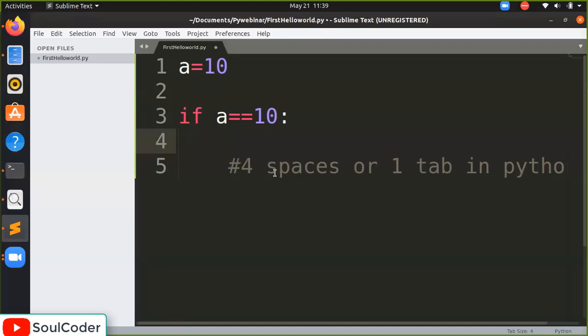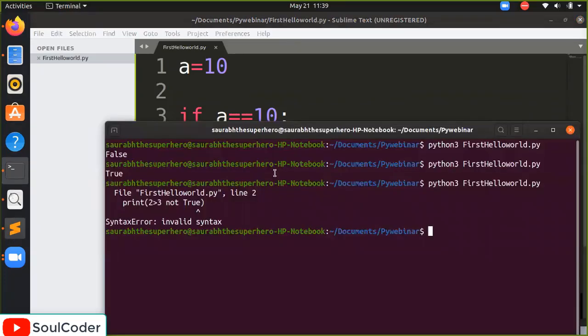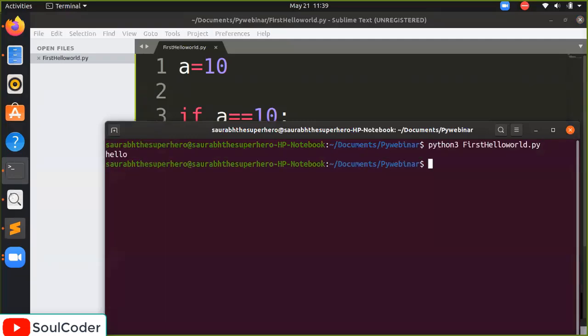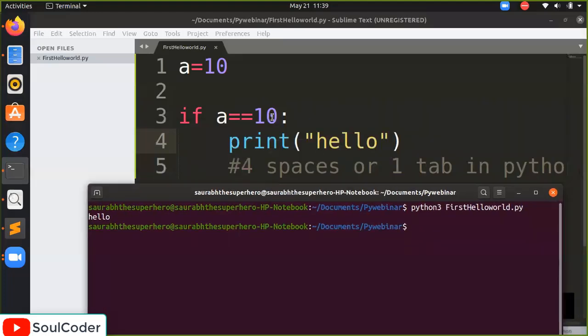So I'm going to write the code. If a equal to 10, print hello. So I'm going to execute it. Will it work or not? Let's see. Let's clear this. Hello. So we can see hello here because our condition is satisfied.